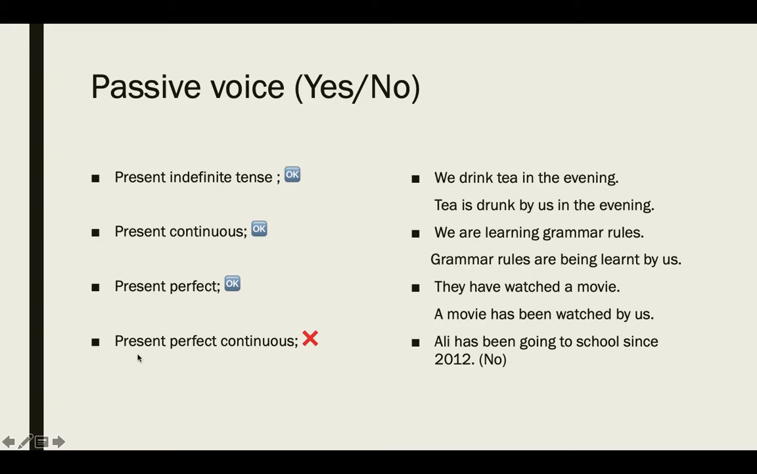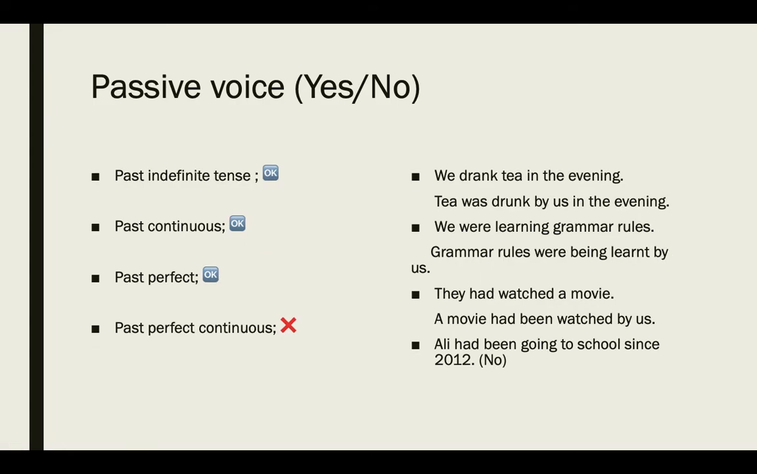Coming towards the last present tense, that is present perfect continuous tense, and you can see a cross here. That means it's not possible to make a passive form of this tense. I have written a sentence here and I have stated no here. That means there is no passive form for present perfect continuous tense.